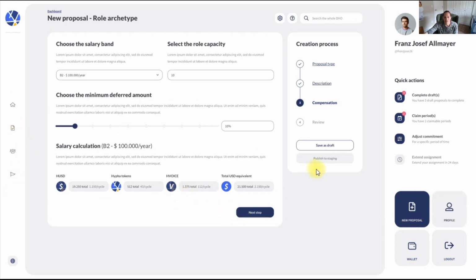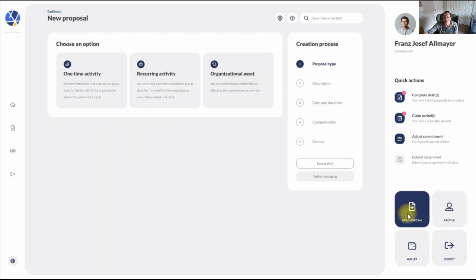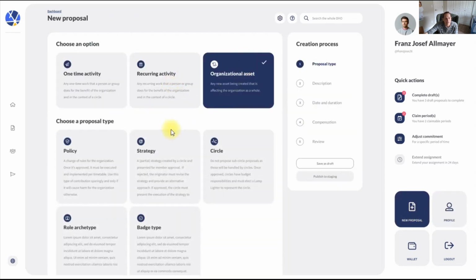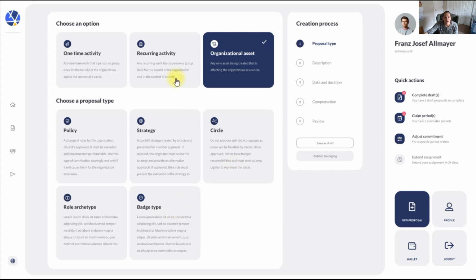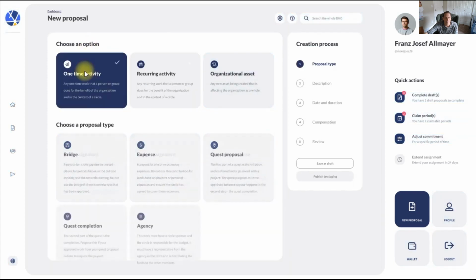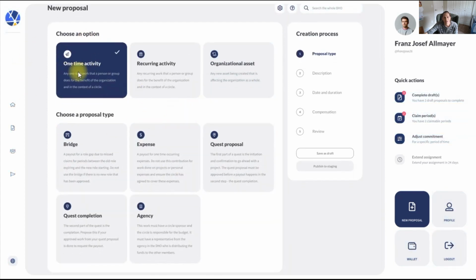All right, we're going to go back to proposals for one more second to show you. So when we have one-time activity, I was just going to walk you through a couple of those and what that looks like. One is a bridge. This is if you're doing contributions, you didn't claim anything, and then you got into a role later. You could come back and say, hey, actually, I was working between this time and I wasn't paid. It's something that we noticed came up, and now we created a proposal type for it.